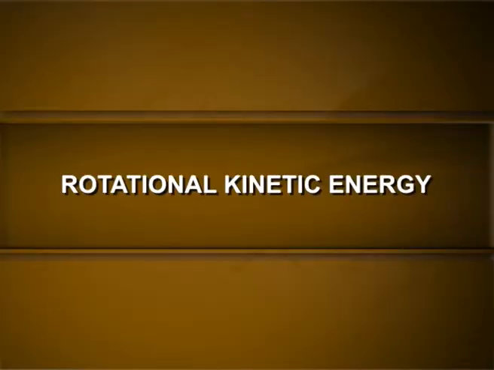Rotational kinetic energy. The rotational kinetic energy T of a rigid body rotating with an angular velocity W is given by T is equal to summation over i 1 by 2 into mi into square of the modulus of vector Vi, where vector Vi is the linear velocity of the particle. Vector Vi is equal to vector W cross vector Ri. We know that vector A cross vector B dot vector C cross vector D is equal to vector A dot vector B cross vector C cross vector D.